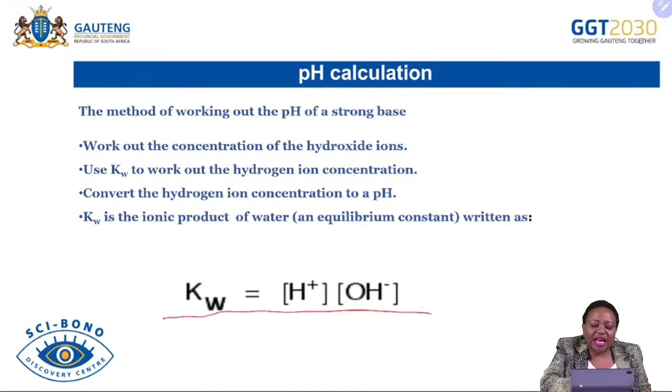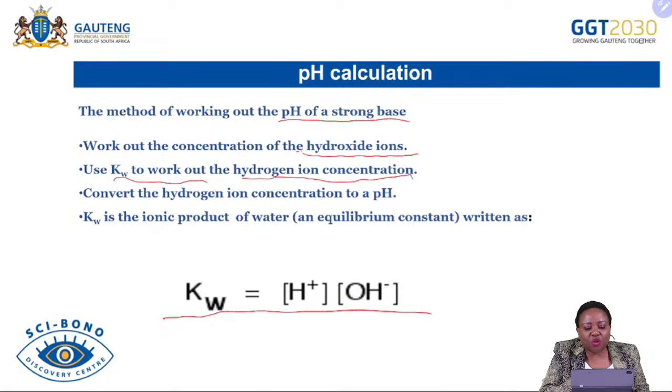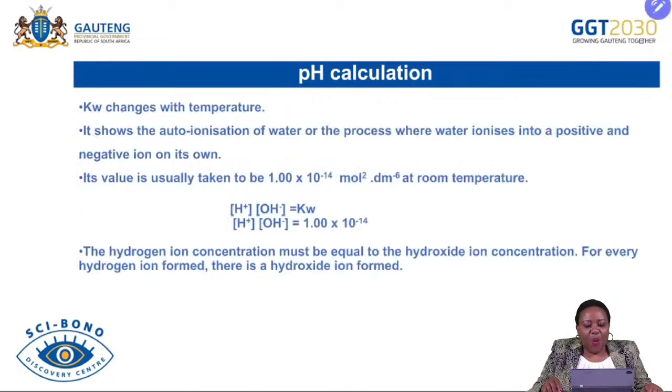So the method is that for you to calculate the pH of a strong base, make sure that you firstly work out the concentration of the hydroxide ions, and then use the Kw to work out the hydrogen ion concentration, and then convert the hydrogen ions into the pH, and therefore you'll be able to find the concentration of a base.